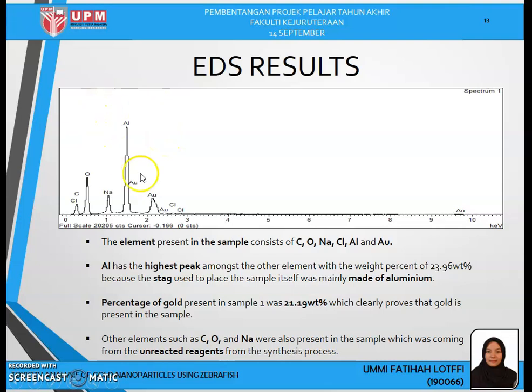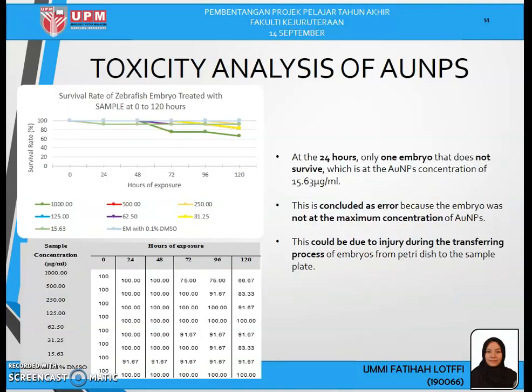This is because the stack used to place the sample itself was mainly made of aluminum, while the percentage of gold present in sample 1 is 21.90%, which clearly proves that the gold is present in the sample. The other elements, carbon, oxygen, and natrium, are also present in the sample, coming from the unreacted reagent from the synthesis process. Okay, moving on to toxicity analysis of gold nanoparticles.